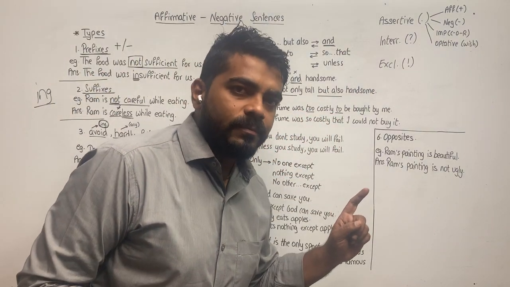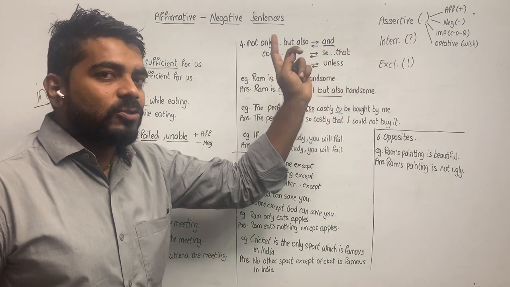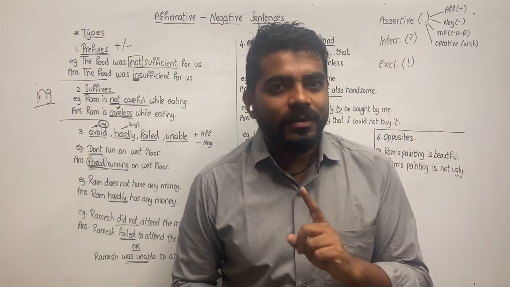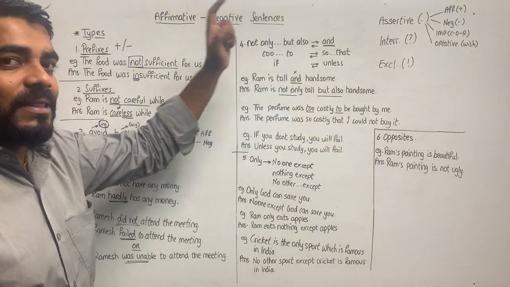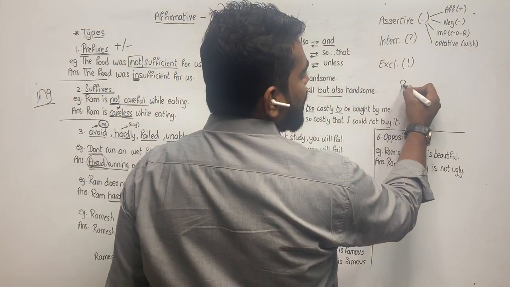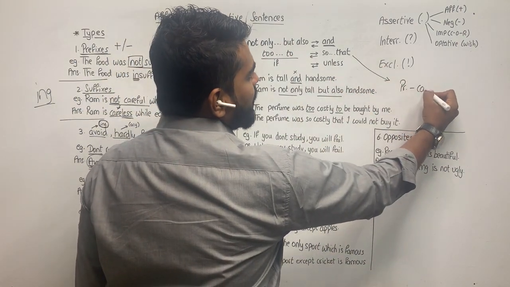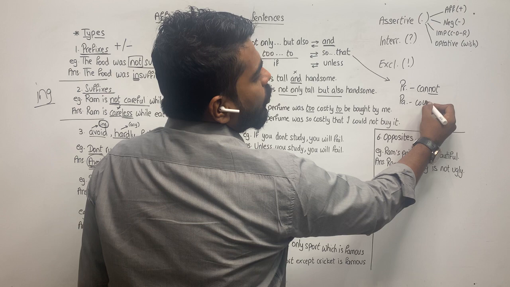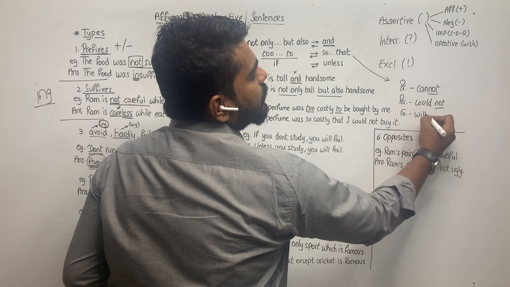TW2 plus TO2. When we have TW2 plus TO2, we add "so" and "that": so dot dot that. You may have seen in the previous video, we had done the topic remove 2. In remove 2, type 2, we have TW2 plus TO2 given, and in the answer we write so dot dot that, and we add certain words in this. In this TW2 plus TO2, if the sentence is in the present tense, we add the word cannot, not. Past tense, we add could not, not. Future tense, we add will not, not.